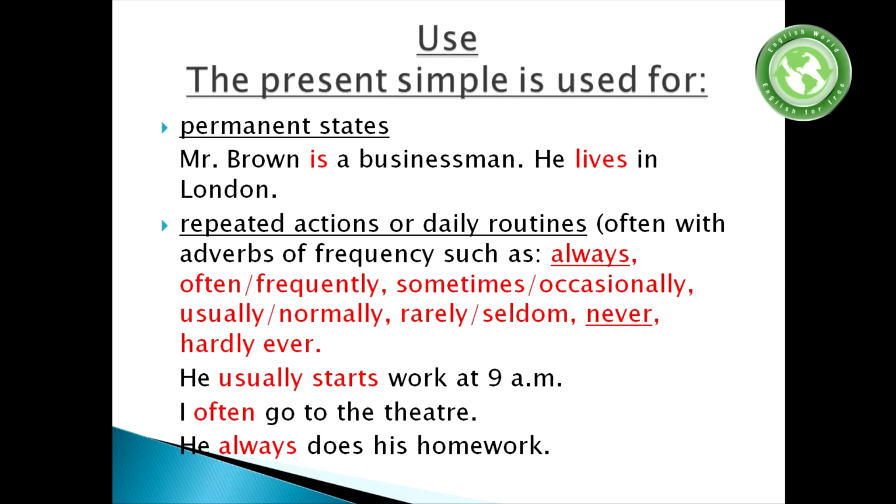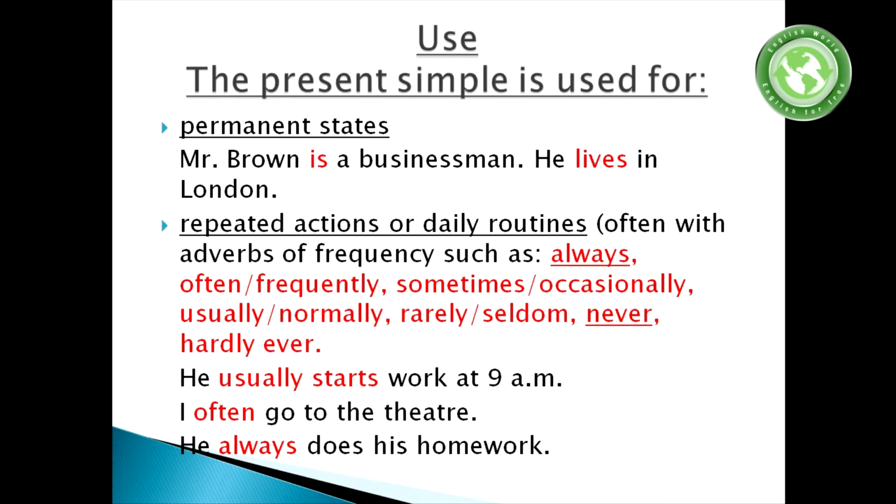In future, I will talk about these adverbs in detail with different tenses also, but now, as we are talking about present simple, please memorize that all these adverbs are used in present simple also.